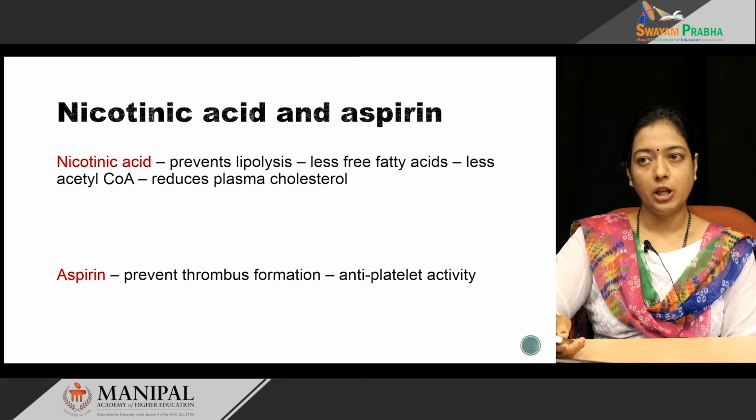Coming to the action of nicotinic acid and aspirin. Nicotinic acid prevents lipolysis. So, when lipolysis is prevented, there is no formation of free fatty acid. It cannot undergo beta oxidation to form acetyl-CoA, and acetyl-CoA is the primary substrate for cholesterol synthesis. Since there is no acetyl-CoA, cholesterol synthesis is inhibited, decreasing cholesterol formation.